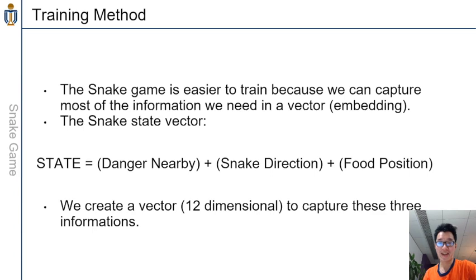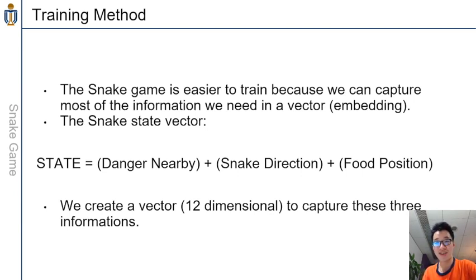So in order to train the game bot to play the game using reinforcement learning, we need to give it a state of the game. We need to tell the computer what the state of the snake game is right now so that it can make decisions. Theoretically, we can use an image, which captures almost all the information the snake game contains. But we found that we can use a much easier way to reduce the number of dimensions. The way that we did it is to use a finite dimensional state vector to represent the snake game and to include some important information that the computer needs to know before making good decisions.